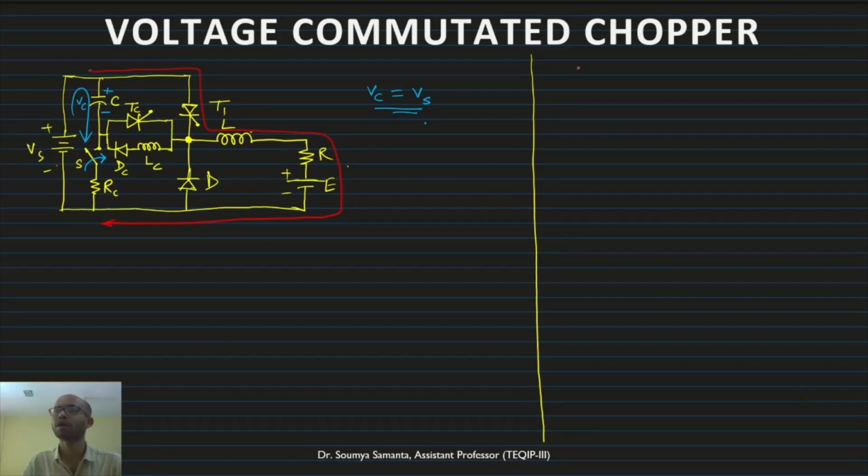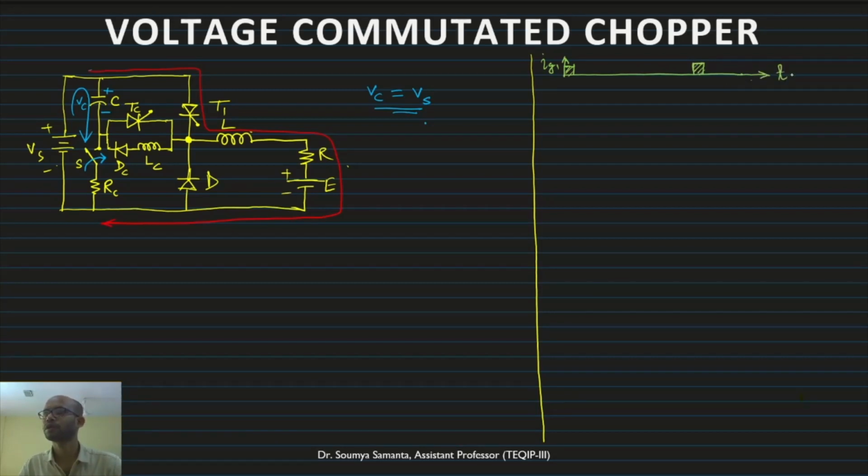So if I draw here, suppose this is Ig1, the gate current for T1. Suppose I am giving a gate pulse here. The next gate pulse for turning on, I am giving after this time.